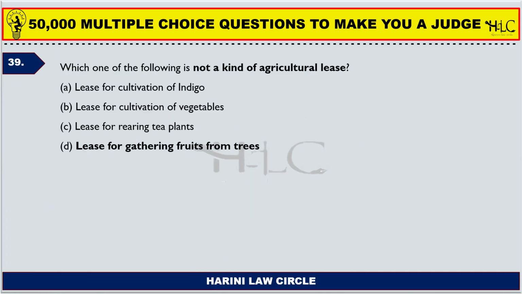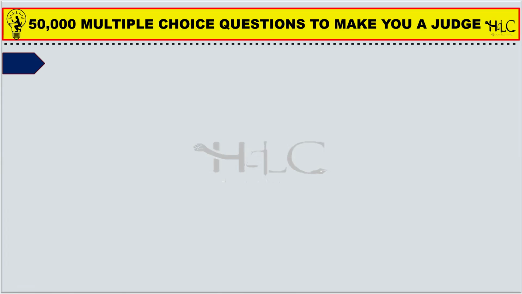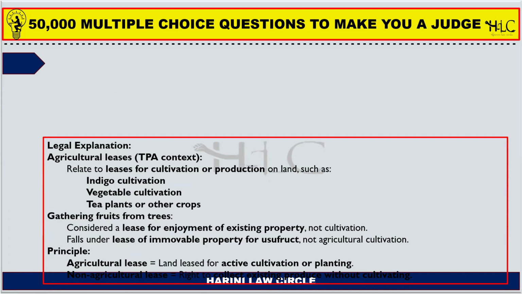Next one. Which one of the following is not a kind of agricultural lease? Cultivating indigo, cultivating vegetables, rearing of tea plants, all these are agricultural leases, but gathering fruits from trees are not agricultural leases. So there needs to be something which grows from it. Just gathering fruits from trees already there does not amount to agricultural lease.